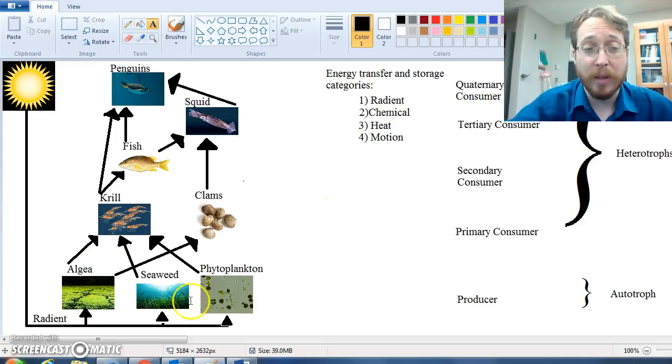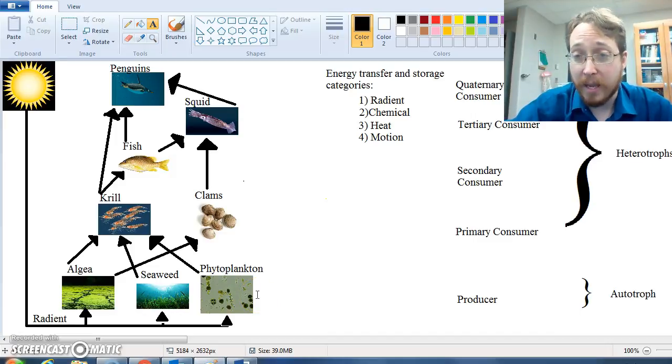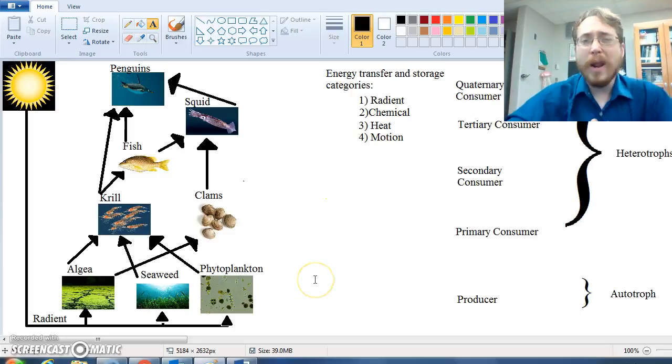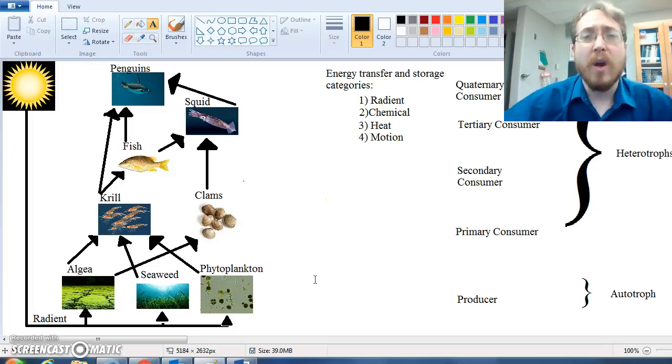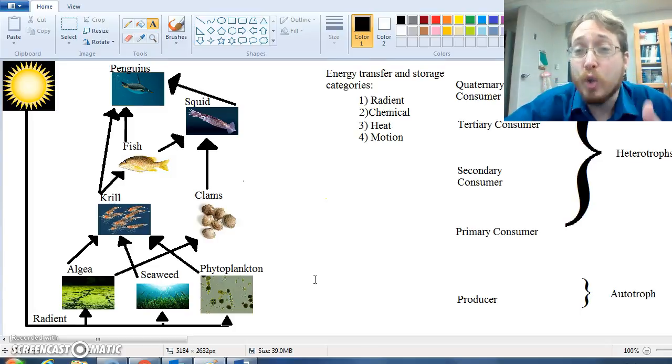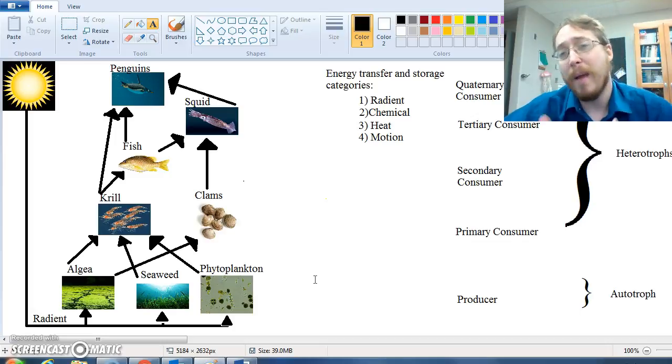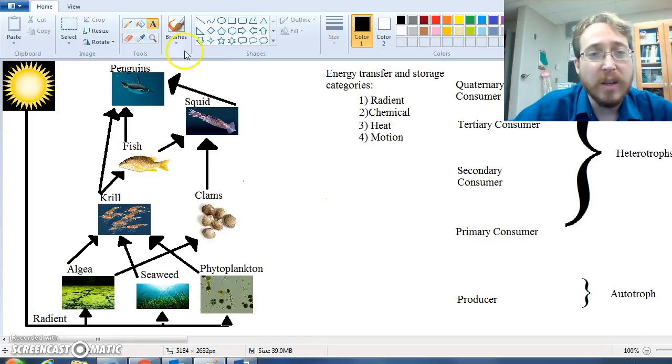So that's actually what the plants are doing. They take the radiant energy from the sun, they make glucose out of it during photosynthesis, and have chemical energy. And they use that chemical energy to run their body. All of those cells that they have need that chemical energy that they're making from the sun. So what happens when the cell has that chemical energy? Well, those plant cells are using the chemical energy. They're moving cells around. They're using their cells to move nutrients in and out of their bodies. They're making new body parts. All of this requires energy.